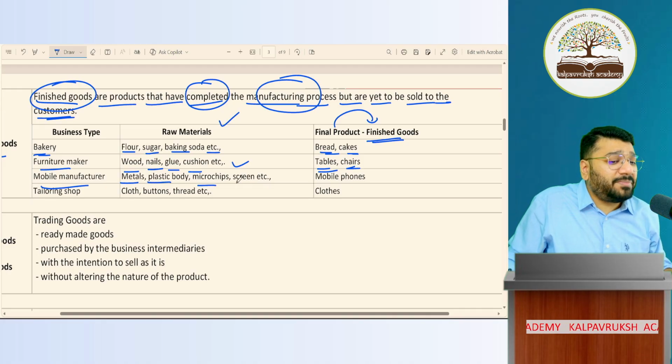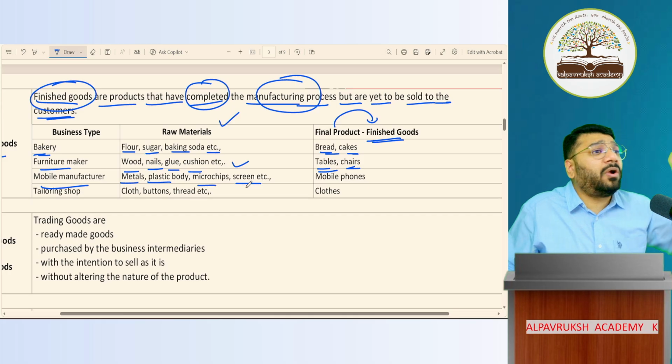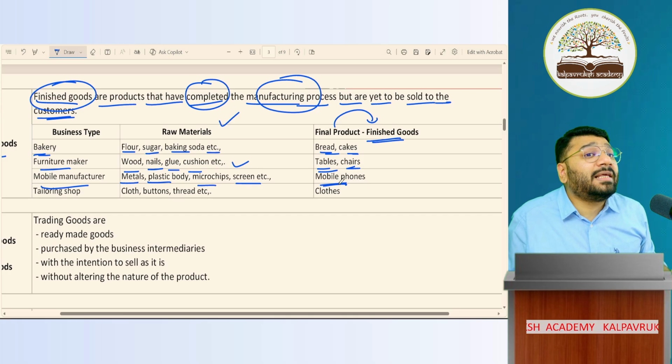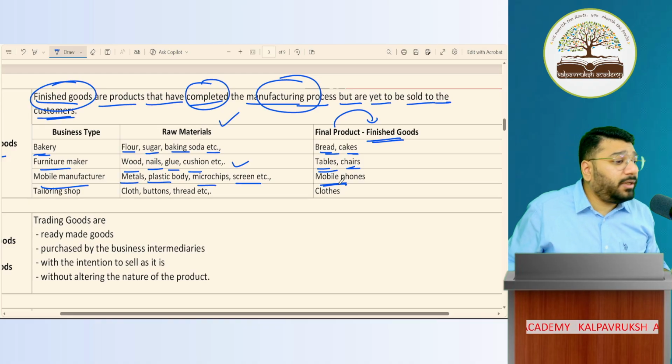Plastic body, microchip, screen, battery, camera, lens, etc. All that is called raw material. And the final product that you manufacture is called a mobile phone. Got it? Not got it?